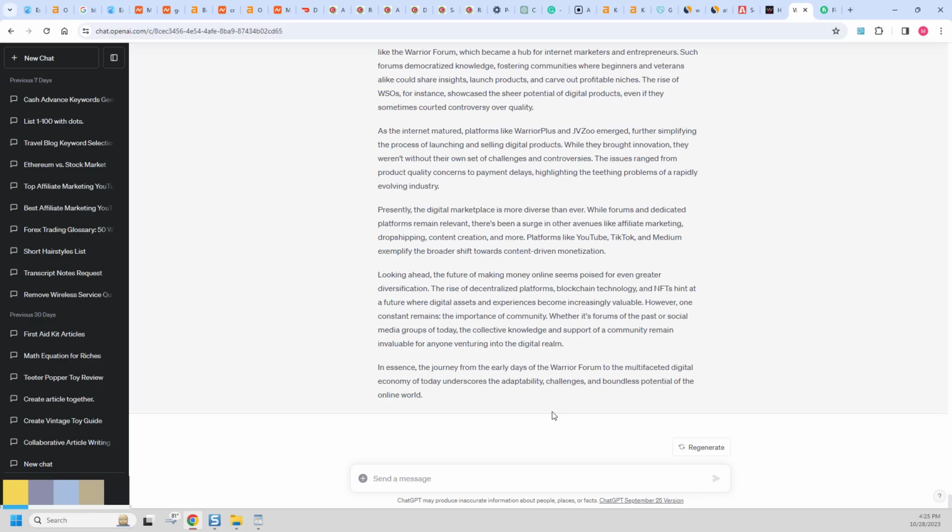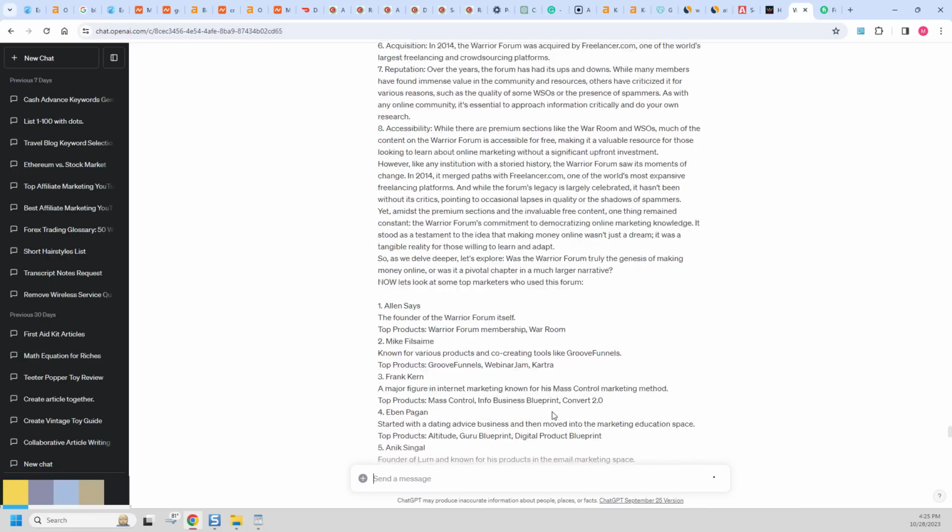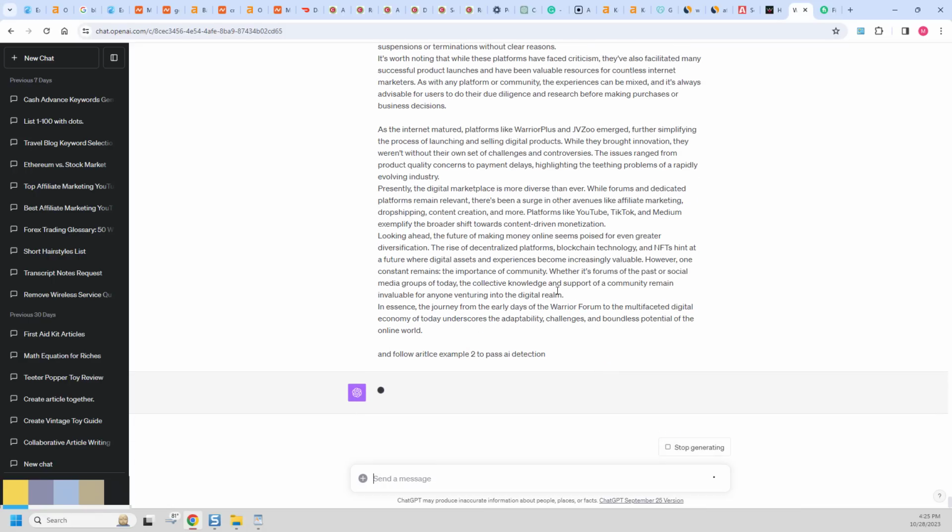But again, as long as it's a good article and it fits what the people want, I think it's going to do okay. And then if you wanted to take another pass at it, we could say something like, now please put everything together like this, put the article, and follow article example 2 to pass AI detection. And what it'll do is it'll give it another pass here and see if it'll pass the AI detection for us.